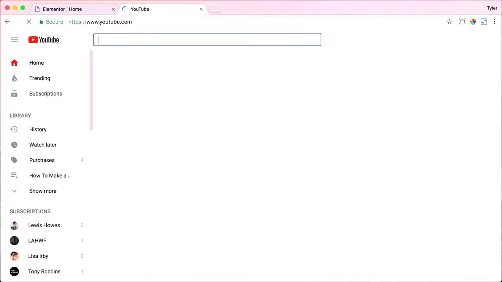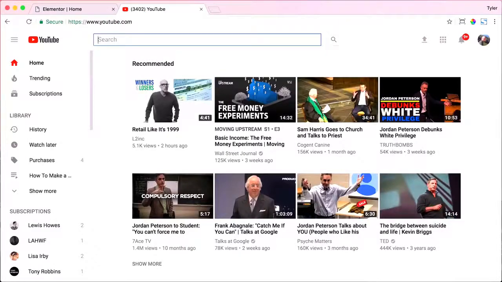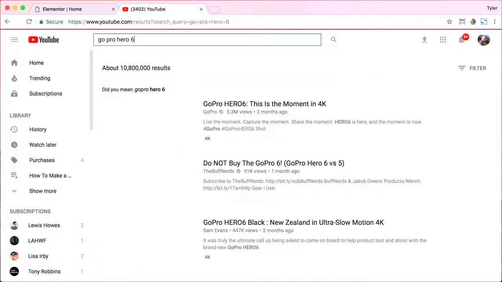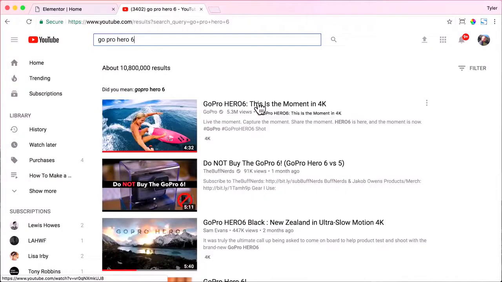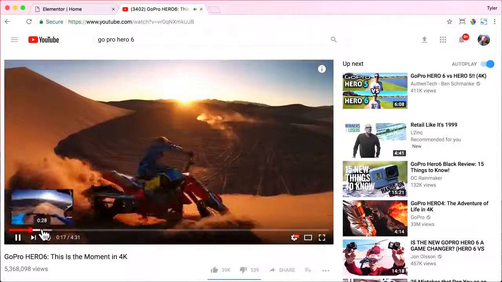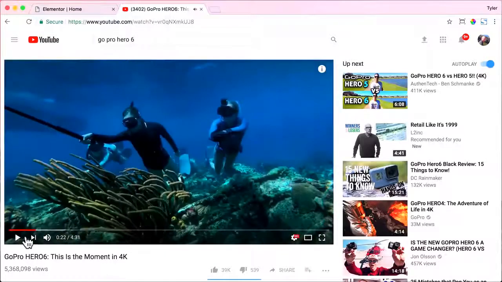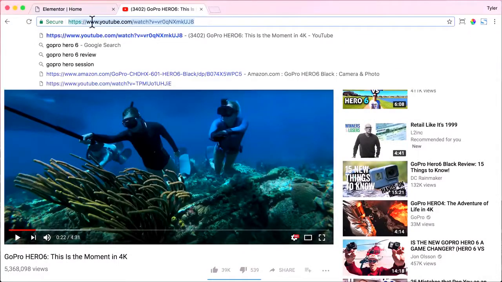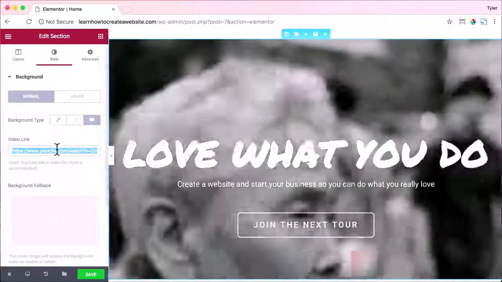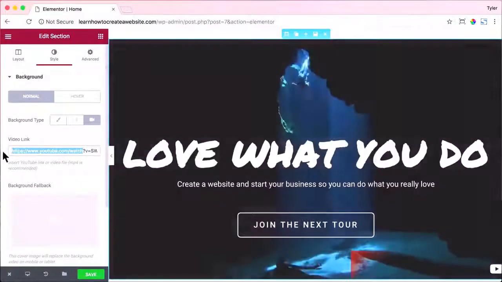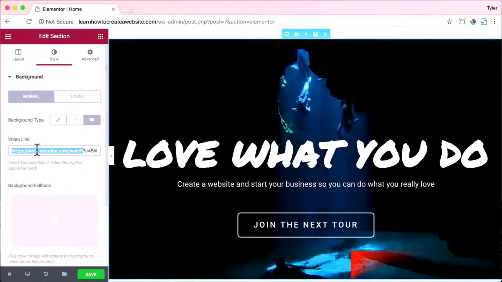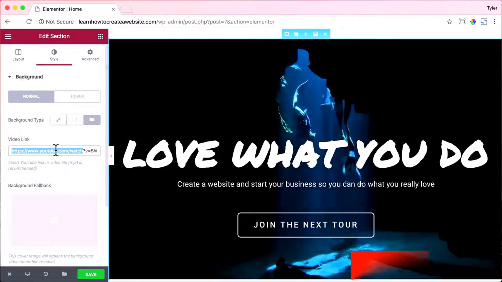So we can just open up a new tab and go to youtube.com, and let's search for a video. I'm just going to type in GoPro Hero 6, that's the newest GoPro, and just click on the first video, and that looks pretty awesome. So all you have to do is copy this URL right here. So just right click and copy, or Command C on a Mac, Control C on a PC, and we can paste it in right here. Now that will load any YouTube video right into your website, which is really sweet.